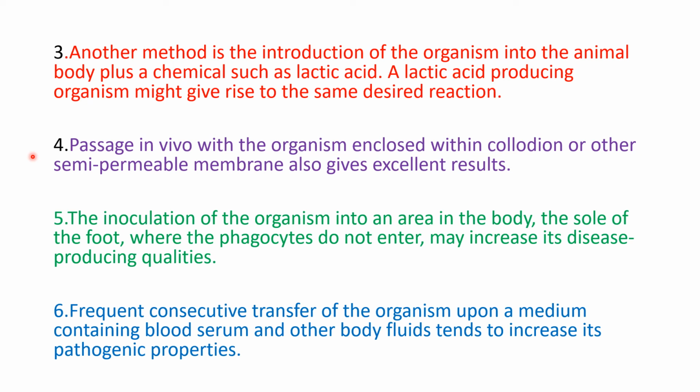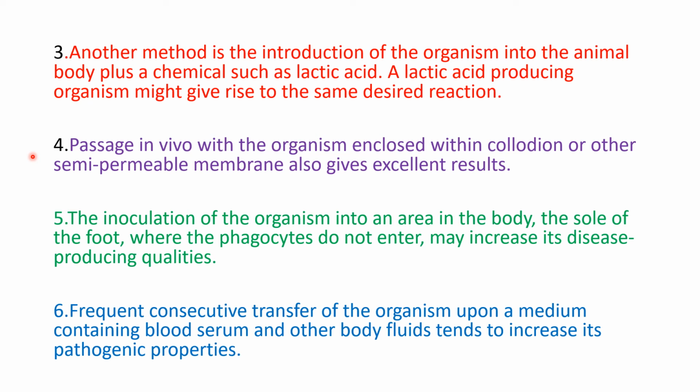And sometimes you can increase the virulence by passage in vivo with the organism enclosed inside a collodion or a semi-permeable membrane. That means you cover the pathogen inside a protective layer and then inject it inside the host, so that no phagocytes or other immune substances can touch this organism.